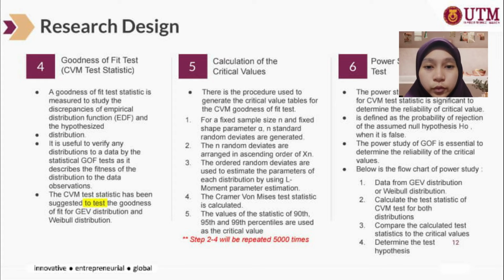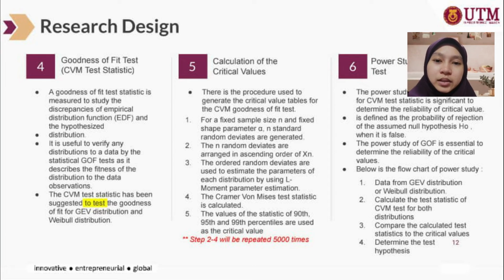It is useful to verify any distribution to a data by the statistical GOF test, as it describes the fitness of the distribution to the data observation. The Cramer-von Mises test statistic has been suggested to test the goodness of fit for the GEV distribution and variable distribution.